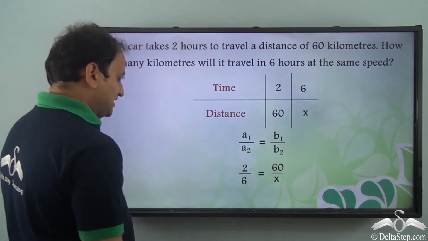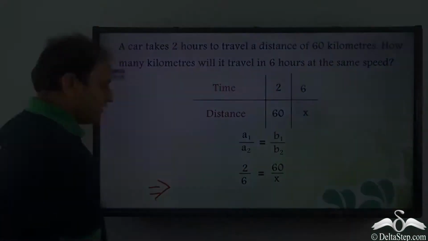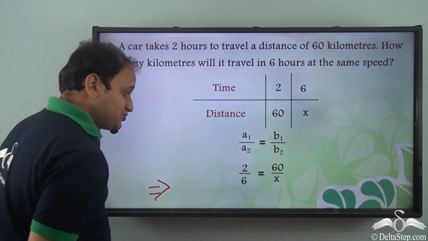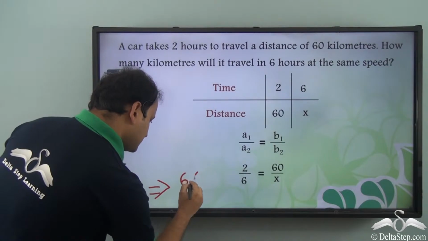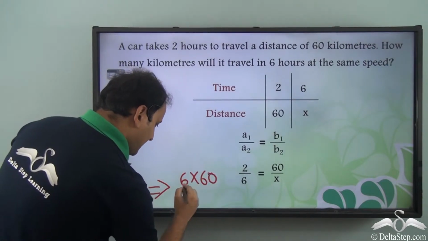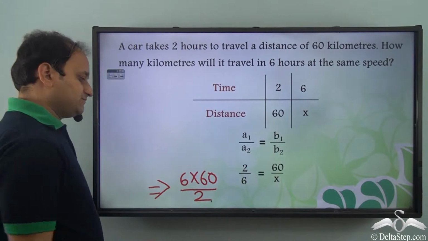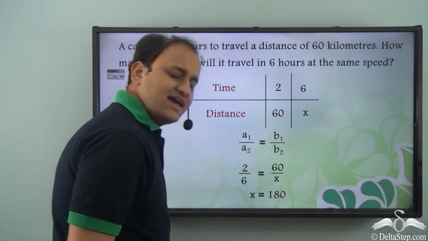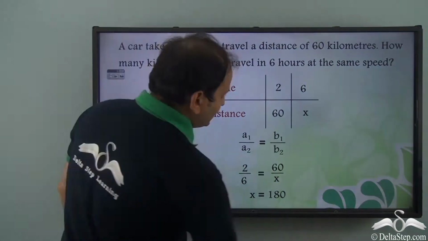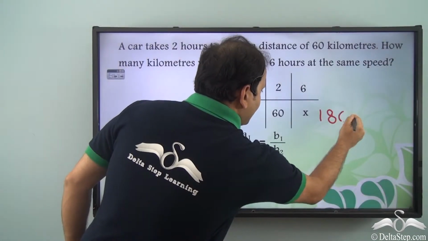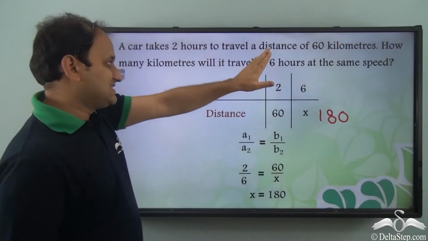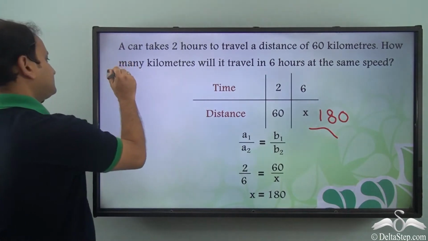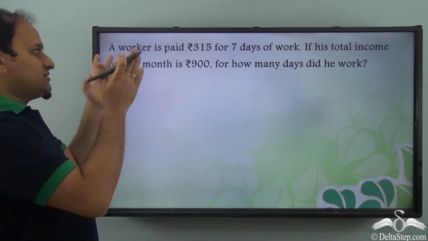Now by applying cross multiplication, what do we have? We have x is equal to 6 into 60 by 2. And solving this, what do we get? We get x is equal to 180. So in 6 hours the car will travel 180 kilometers. Now let's see another example.